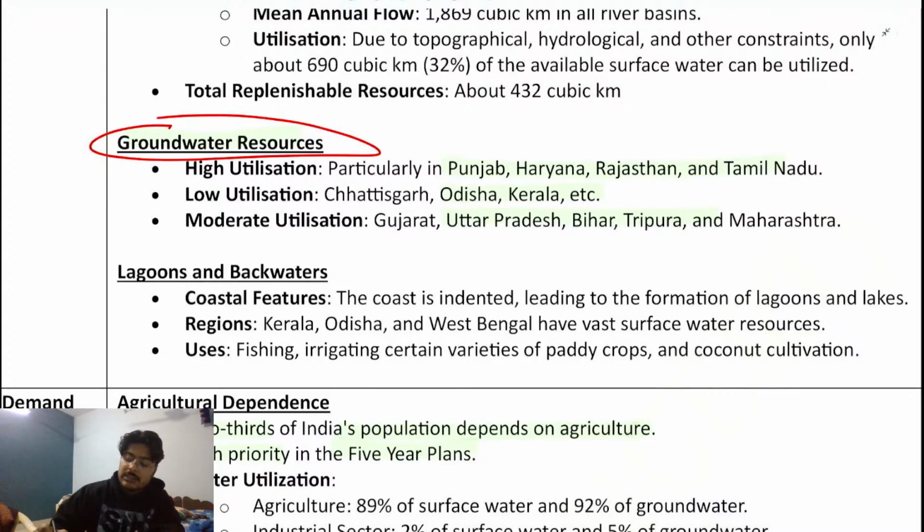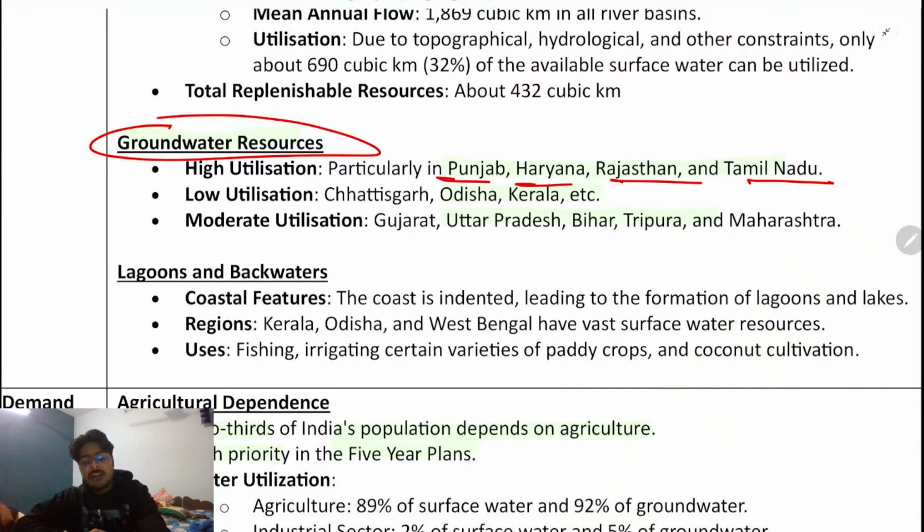ठीक है ना? तो high utilization में Punjab, Haryana, Rajasthan and Tamil Nadu. These are the regions where groundwater use is very high. You need to understand that during the five year plan revolution, ठीक है ना? At that time, maximum advantage was taken by the farmers of Punjab and Haryana.